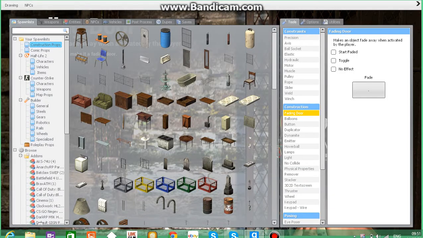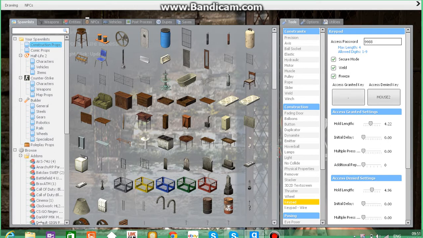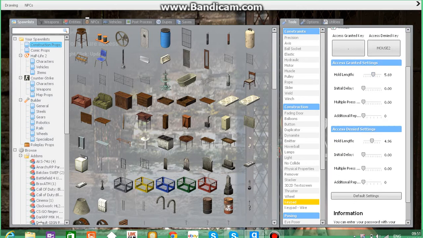Then you go keypad, and then you don't click any of these here. You just click the button that you chose for your keypad on the quantum key, and hold it for 5 seconds or longer. You have to put it to 5 seconds. You don't mess with all this stuff.